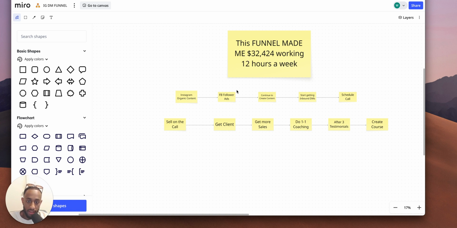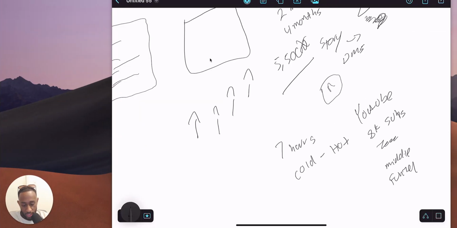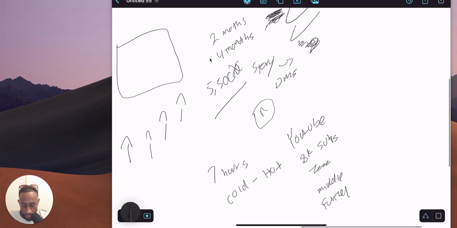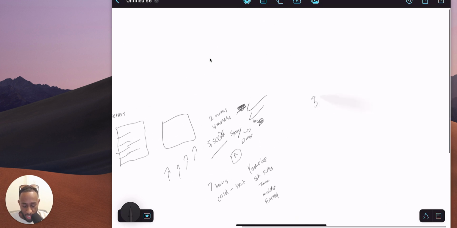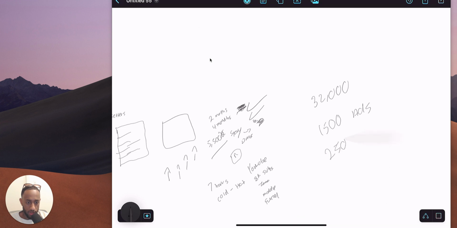So you're going to need pockets. You're going to need to spend minimum, I would say minimum. And by the way, I was doing very minimal ad spend. To hit the 32K, I think that month I only did $1,500 a month on ads, right? And then we increased it to like $2,500 a month on ads, right?